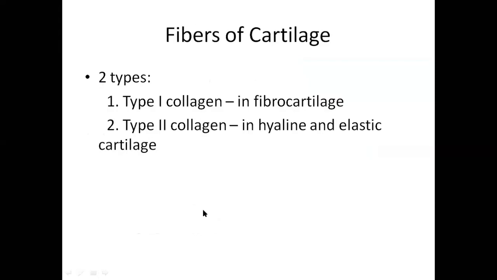Now, there are two types of fiber in cartilage: one is type 1 collagen and one is type 2 collagen. Type 1 collagen is present in fibrocartilage, and type 2 in hyaline and elastic cartilage. It is very, very important. Type 2 is present in hyaline and elastic, and type 1 is present in fibrocartilage.